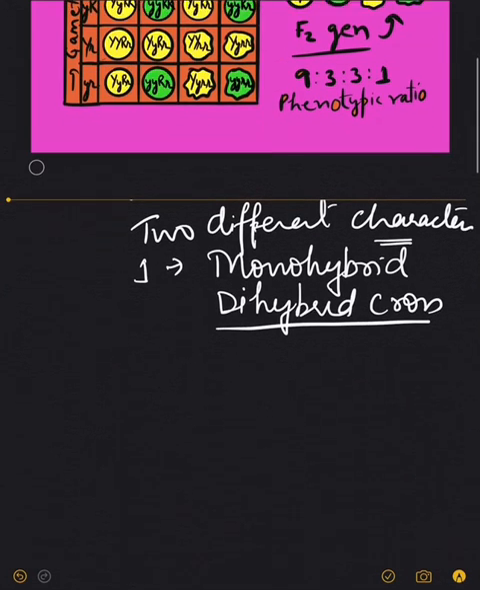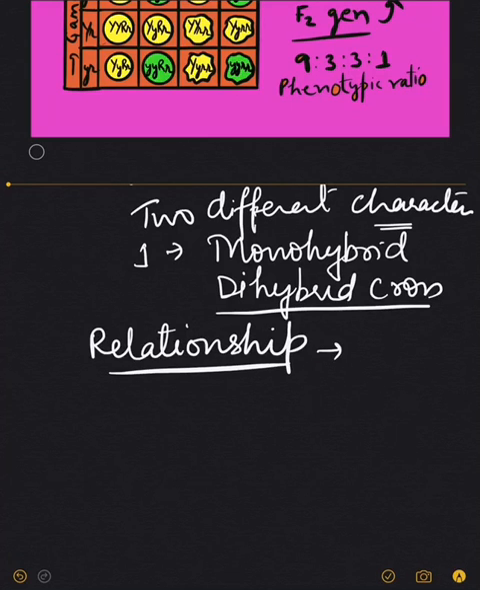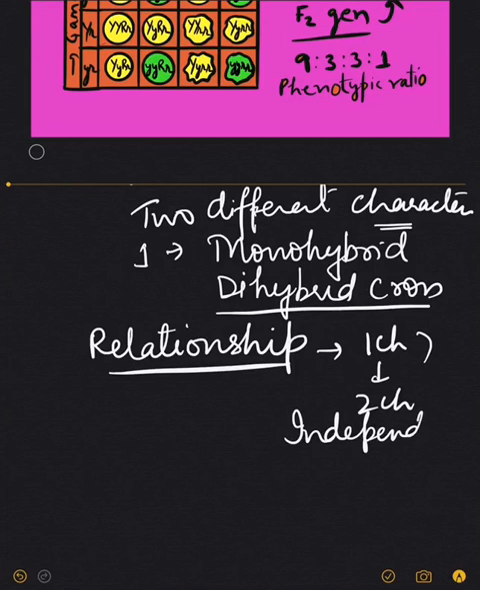So Mendel basically tried to understand the relationship between two characteristics. He wanted to know, is there any influence of one character over the other character, or are they totally independent? That was his motive.